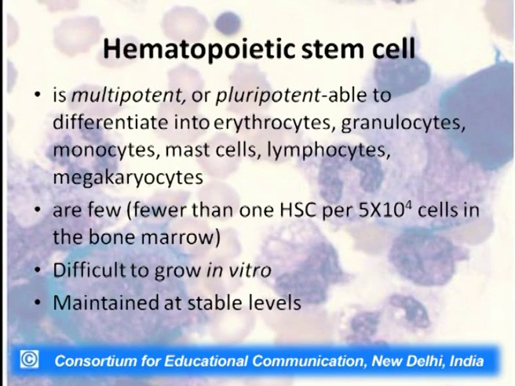That becomes very detrimental for us to understand these HSCs in vitro. One, it is very difficult to grow HSCs in vitro. Second, their number is so small. Now, is the number always so small? No. Generally, the number is maintained at a stable level throughout our life. But it is a need-based thing. Whenever there is a need, the HSCs start proliferating and develop into a particular cell line. So, they are fewer in number, difficult to grow in vitro, however, they are maintained at stable levels throughout our life.